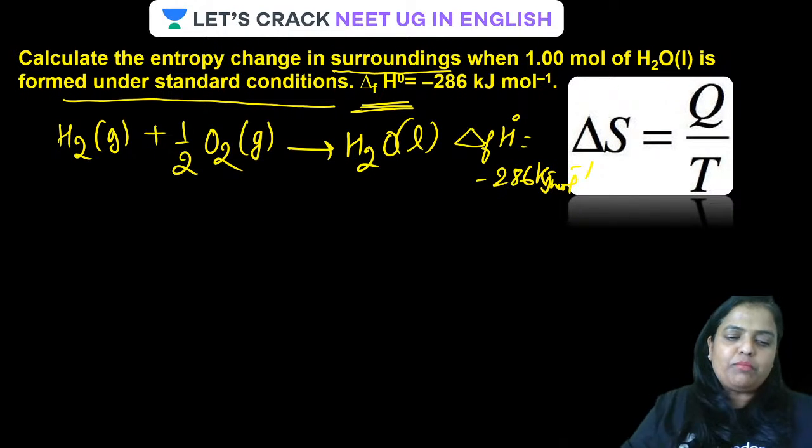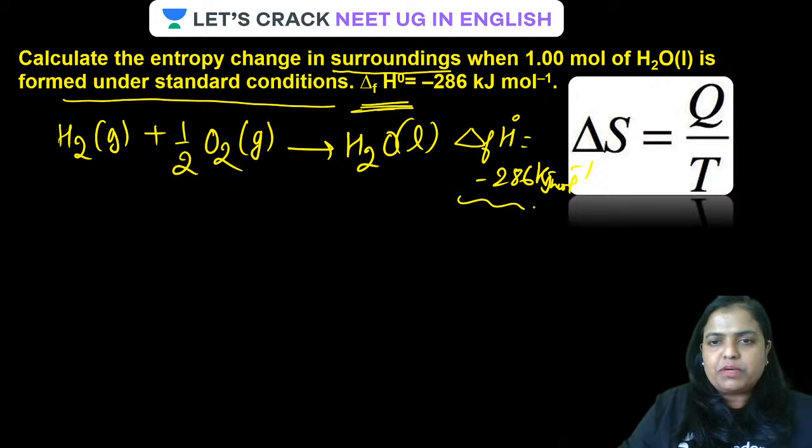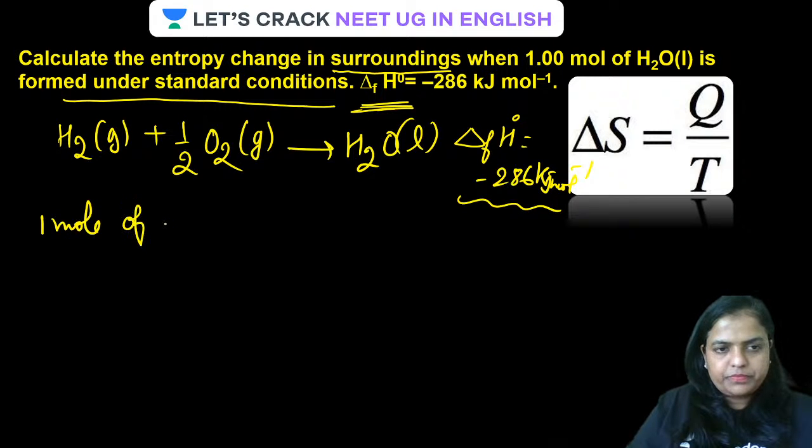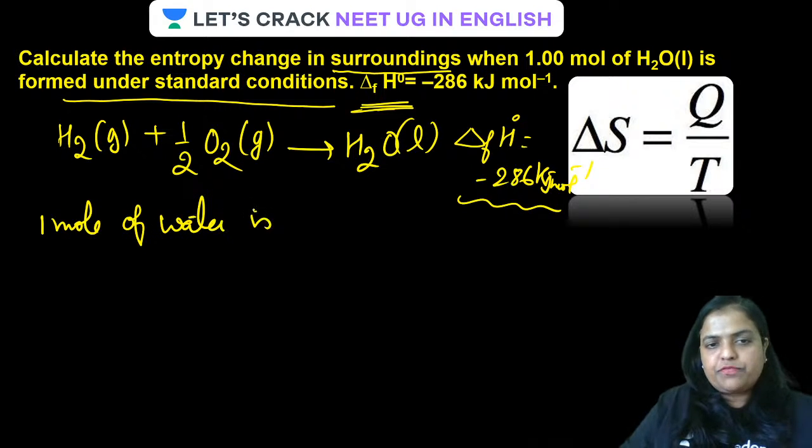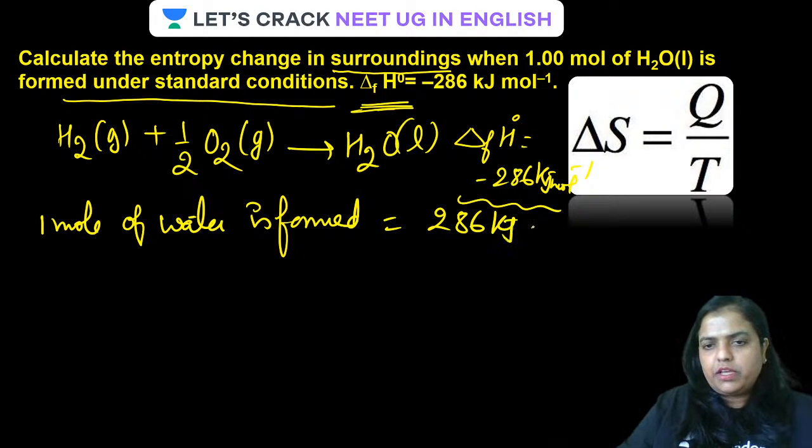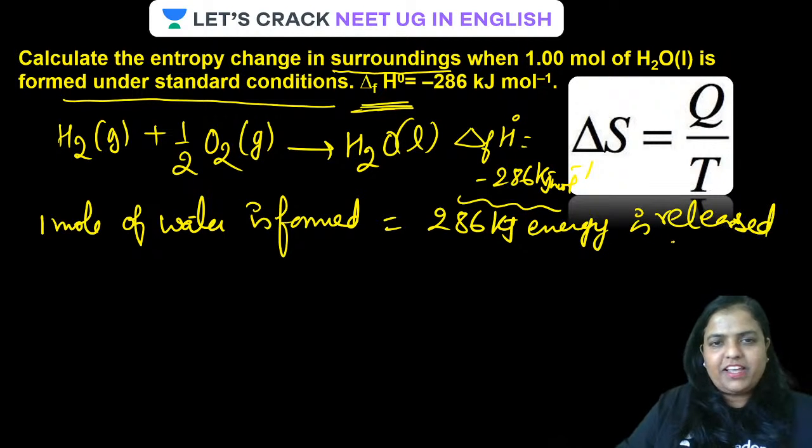This means that when 1 mole of water is formed, this much amount of energy is liberated. When 1 mole of water is formed, 286 kilojoule energy is released. Is it clear?